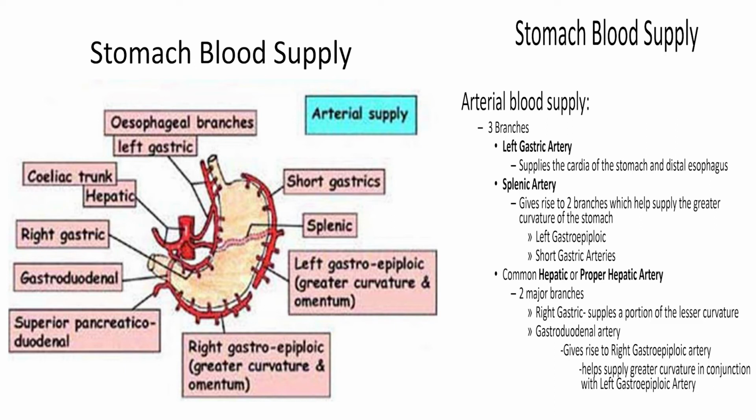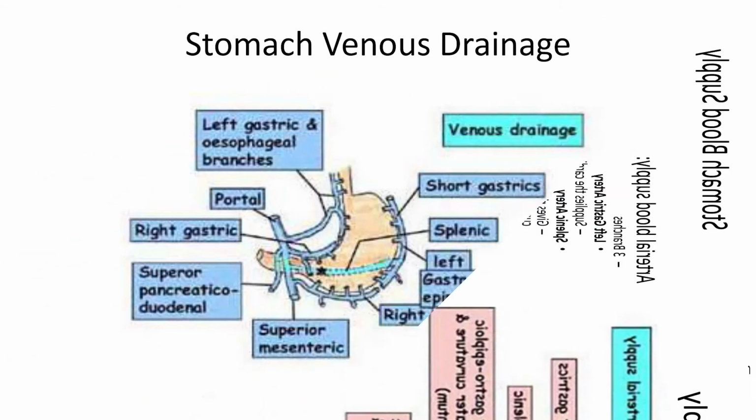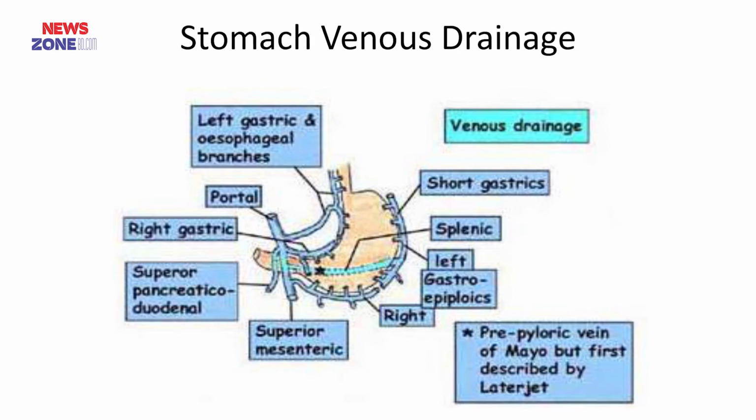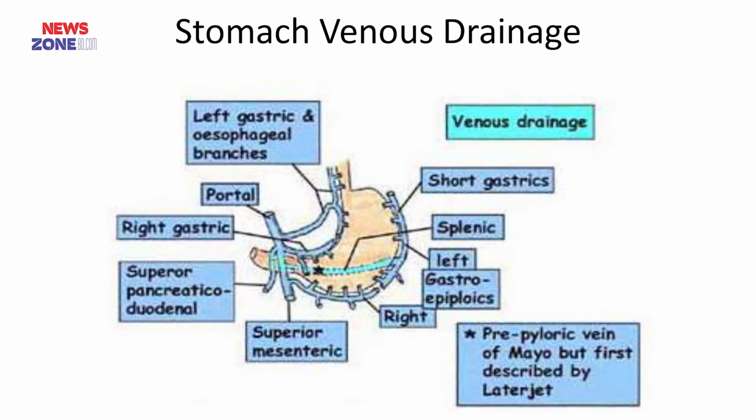Another is the hepatic artery, which gives branches. One is the right gastric artery, which supplies the remaining portion of the lesser curvature, and the superior pancreatoduodenal artery, that is the gastroduodenal artery, passes behind the duodenum and supplies the lower portion of the greater curvature, as the right gastroepiploic artery. Okay, so this is the blood supply of the stomach, and all the venous return corresponds to the arteries, and most of them join the portal circulation.